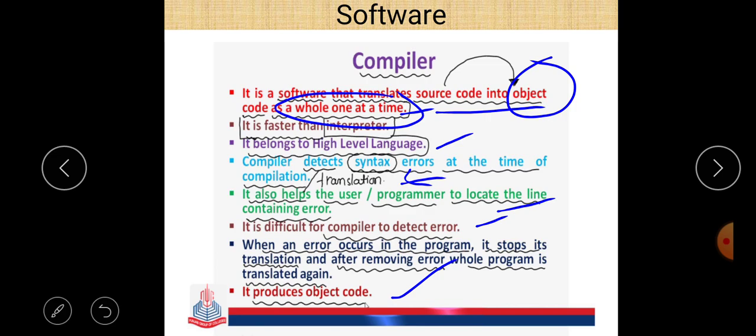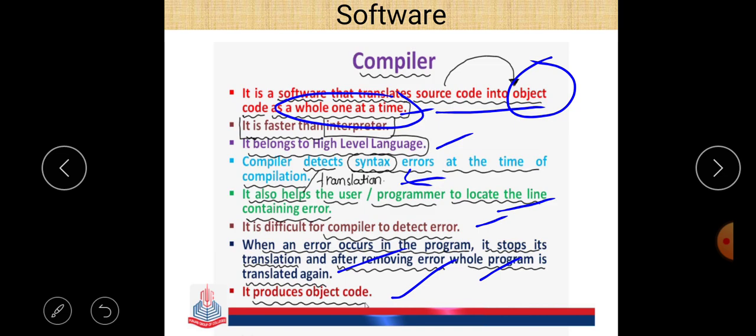After that we can again execute that program, and if there is no error at all, then the program is translated again, or the program will be successfully executed. So using compiler, first of all the compiler converts the source code into object code, and if there is error, then we have to remove this error, otherwise the program will not be executed at all. And when the error has been removed, then only we are able to execute that program, and when we try to run that program, then the program is translated again. So that is the concept of the compiler.